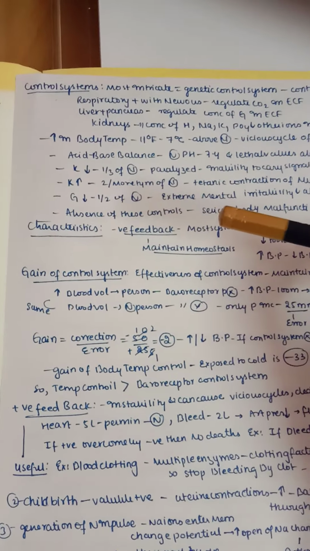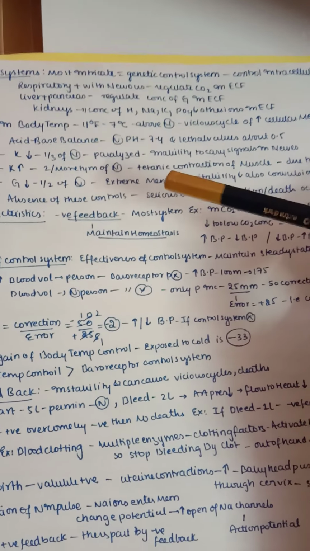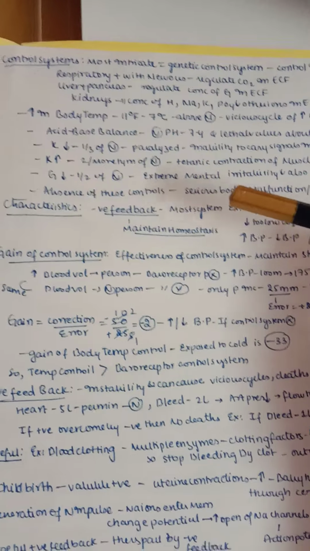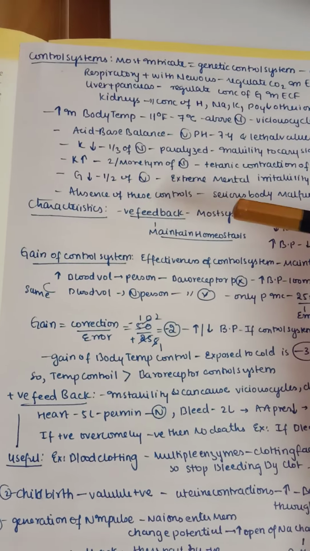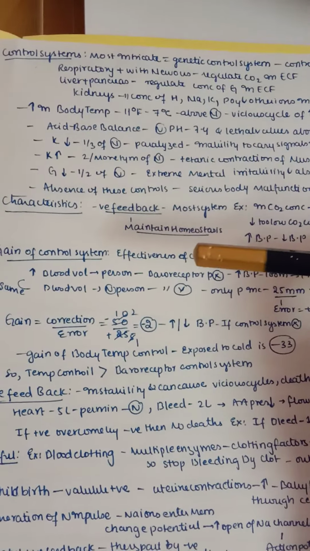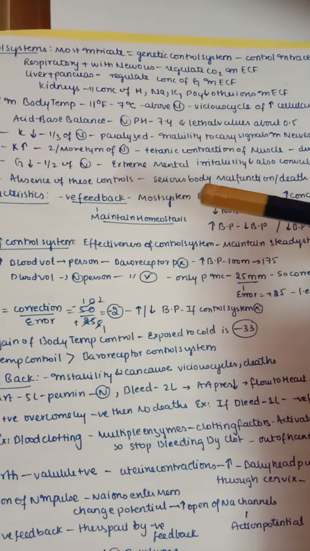Acid-base balance is also important. It should be a normal pH of 7.4, and the lethal values are about 0.5. If potassium decreases to about one third of normal, it may lead to paralysis because of inability to carry signals in the nerves.